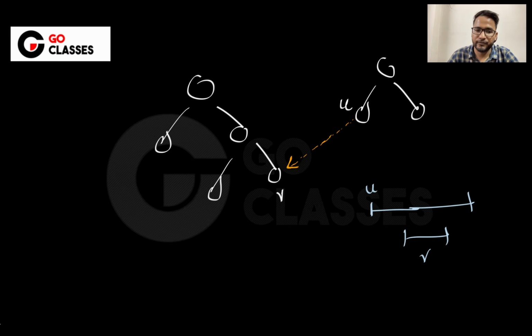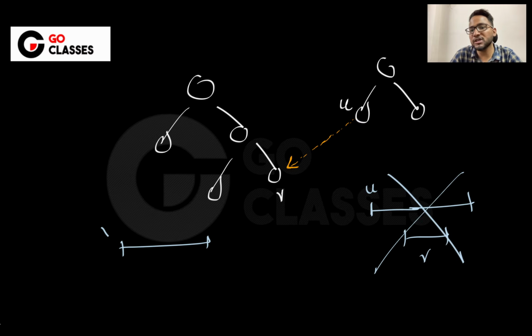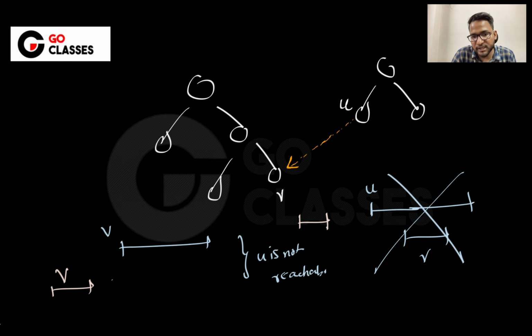So if it is a cross edge, you cannot start this U. That's why you have to start this V, and since U is not reachable, you will backtrack to the parent or something, and then you will start this U later. So that's why this kind of relationship will hold, where we execute V first and then U.